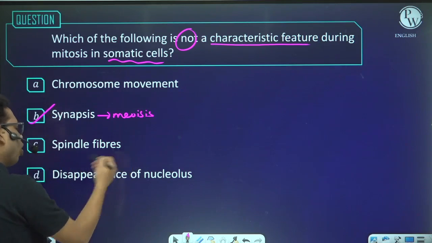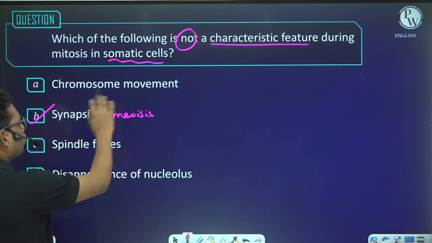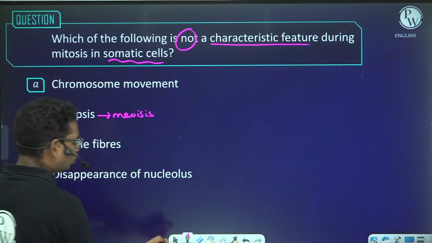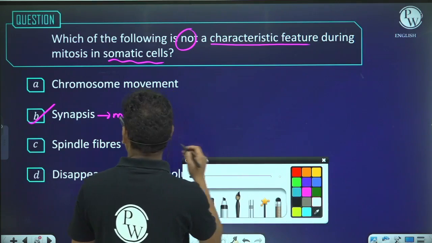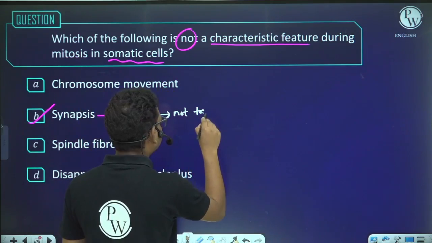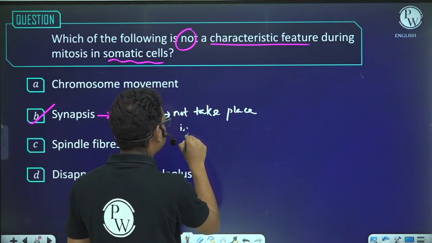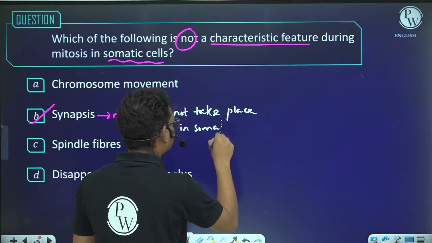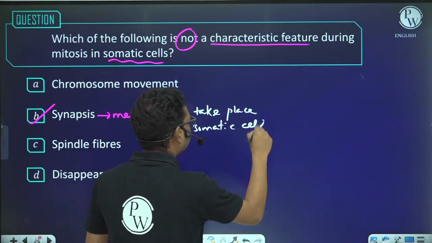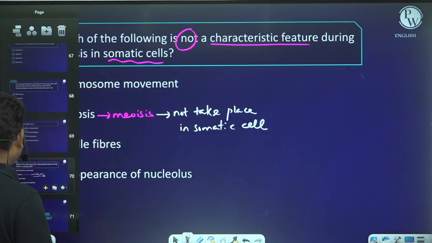Spindle fibers are formed. Yes. Disappearance of the nucleolus, yes, it takes place. Chromosomes, they move. Okay, I can write over here that meiosis does not take place in somatic cell. Okay, so the answer will be B, right?